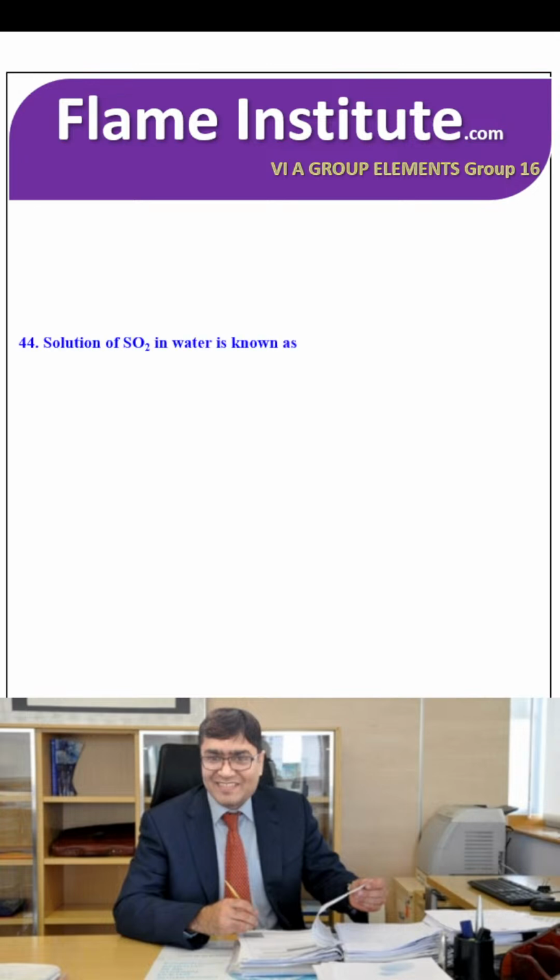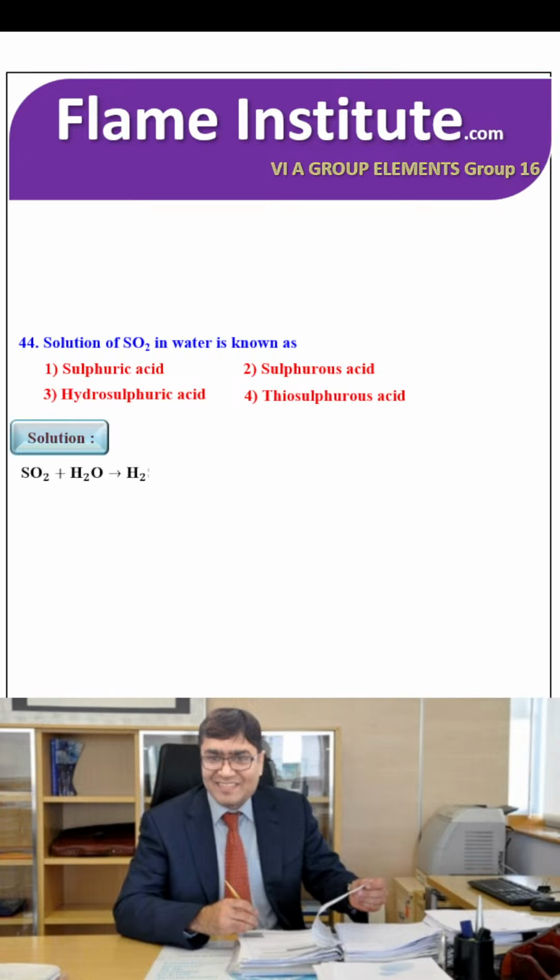Solution of SO2 in water is known as sulfuric acid, sulfurous acid, hydrosulfuric acid or thiosulfuric acid. The correct option is SO2 plus H2O giving you H2SO3. That means sulfurous acid. So, second option is the right option.